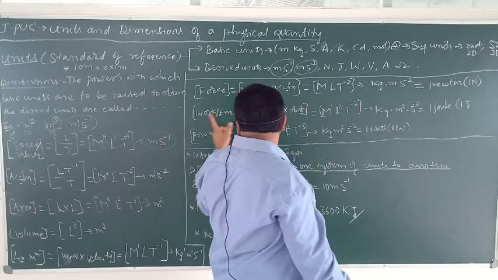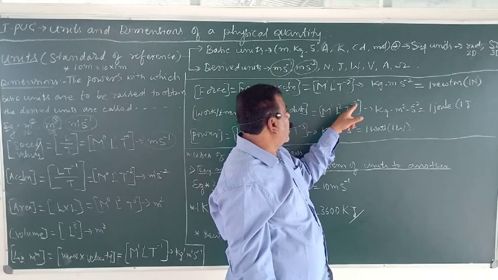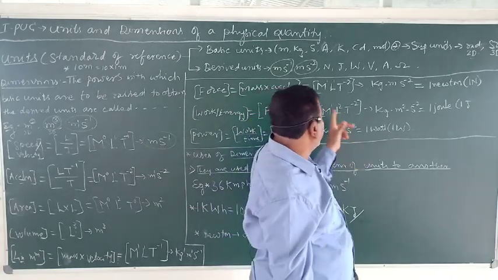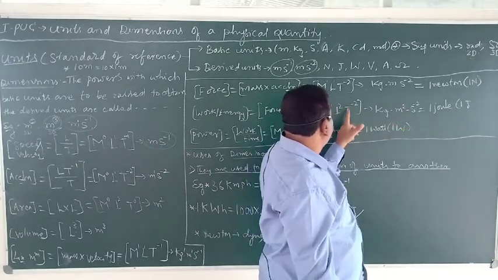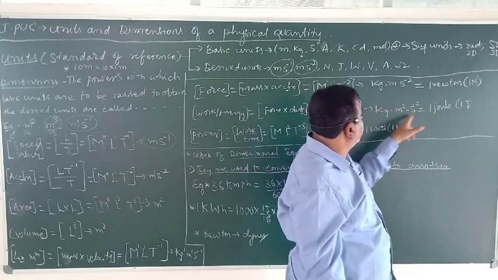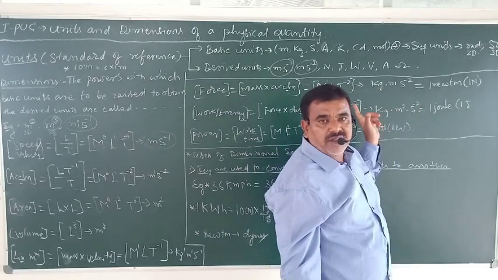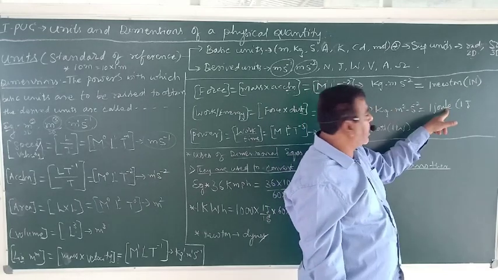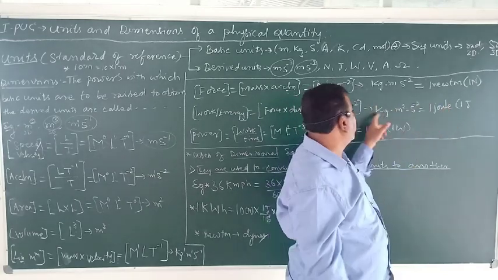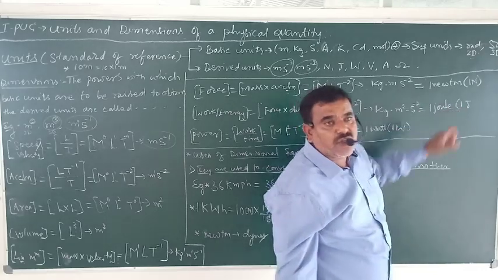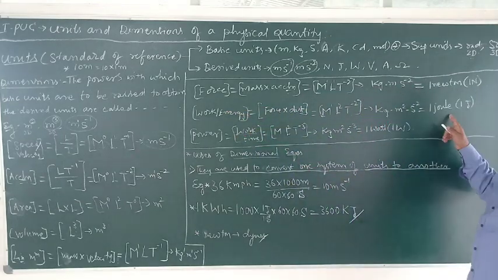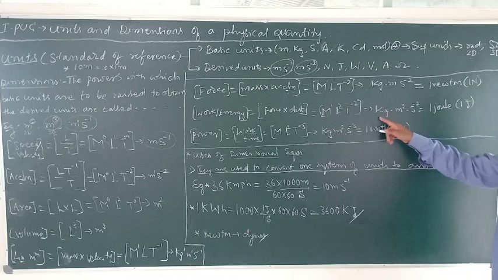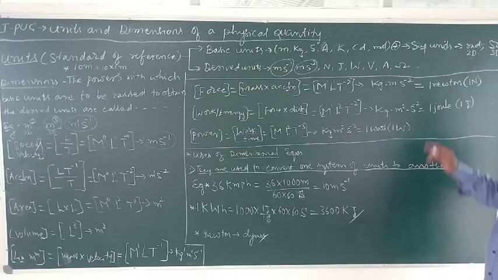The dimensions of the basic quantities in work are 1, 2 and minus 2. Make it very clear. Therefore, the corresponding unit is kg meter square second minus 2. Again, it is very tedious to write these things, so again we searched for a nickname. The short form of this is given as joule. The SI unit of work or energy is joule. Therefore, 1 joule equals 1 kg meter square per second minus 2.